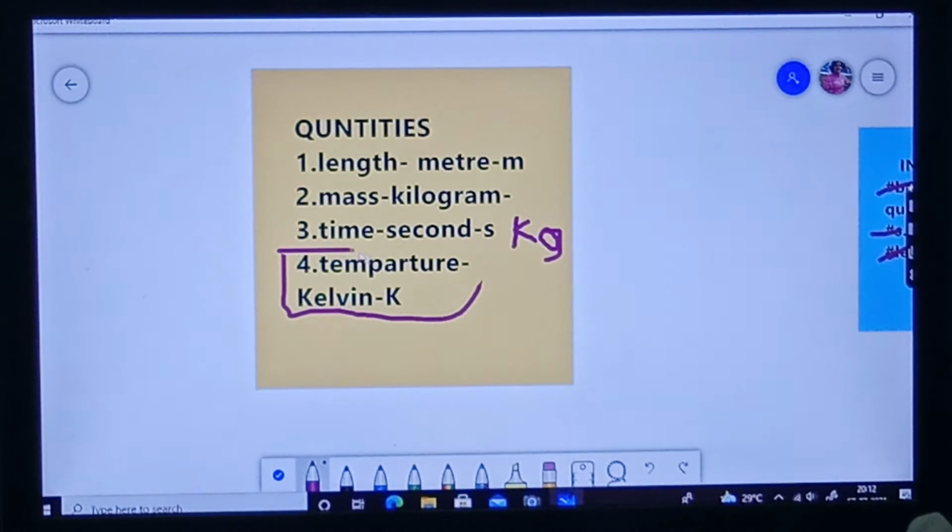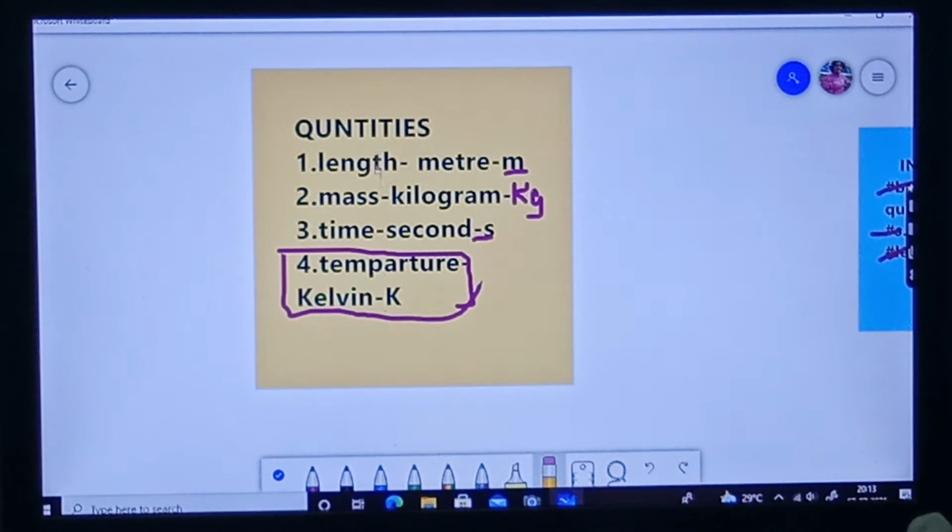Why, for other basic physical quantities, for their units, have I given small letters? Yes or no? For this you can see m is small. For kilograms you can see small k and g. For time I have given small s. But why for temperature have I given capital K? That means for Kelvin, why have I given a capital K?